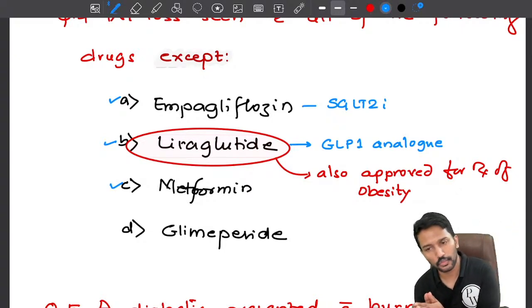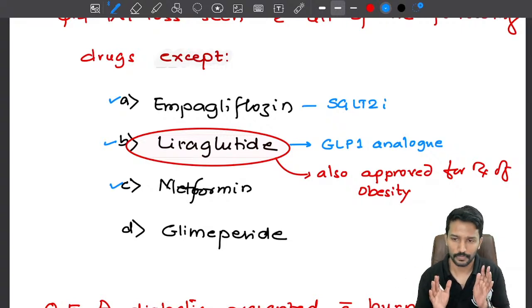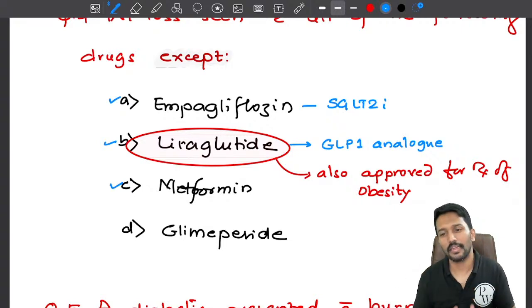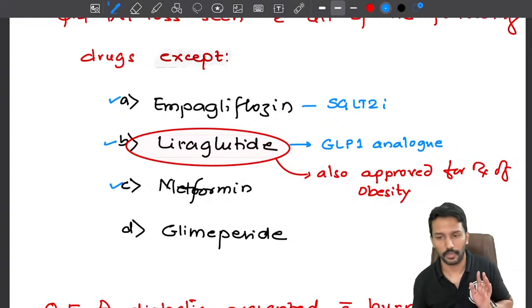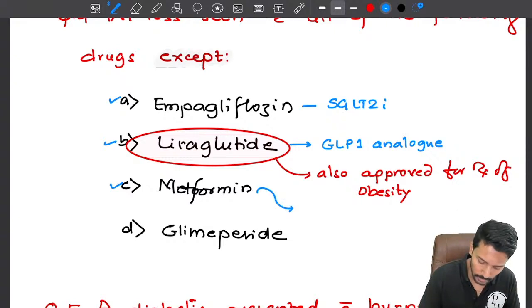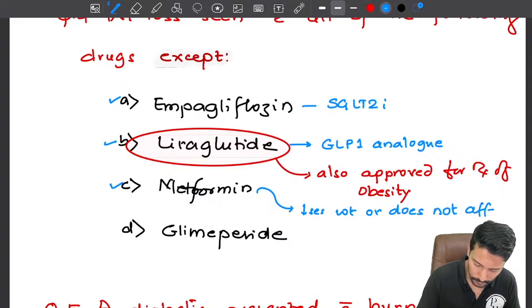Some books and some studies show that it doesn't cause weight loss. But I can clearly say that it doesn't cause weight gain. So metformin either decreases weight or does not affect weight, but it will not cause weight gain.